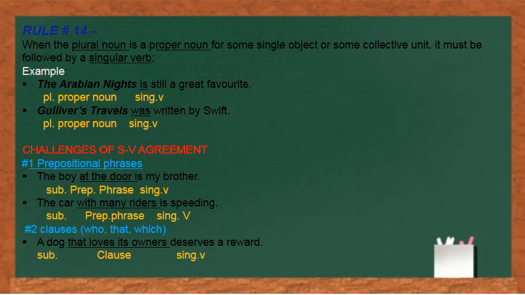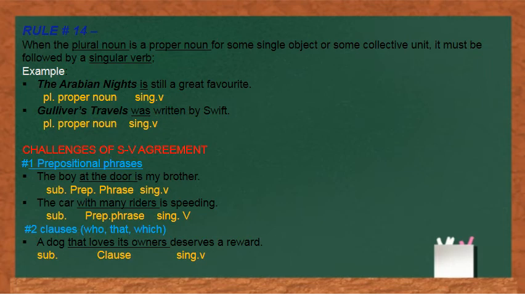Come to rule number 14. Rule number 14 says, when the plural noun is a proper noun for some single object or some collective unit, it must be followed by a singular verb. Means when a plural noun refers to an entity, it must be followed by a singular verb.